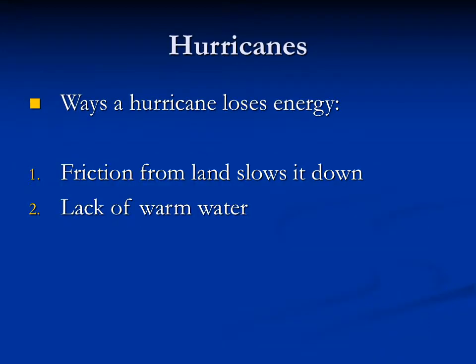So ways that hurricanes lose energy and stop moving are they either come into contact with land and the friction from the land slows the hurricane down, or they run out of warm water. So remember, warm water is one of the main ingredients for a hurricane. And so if a hurricane is moving in a place that does not have warm water, then it's going to just dissipate and fall apart. Same as if it comes into contact with land, it's going to slow it down, and it also is no longer over warm water. So you have those two things that are going to cause the hurricane to stop.